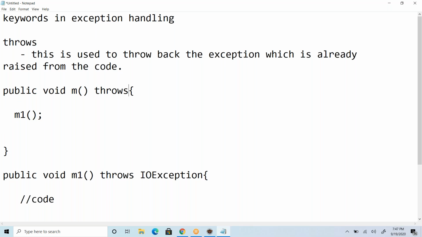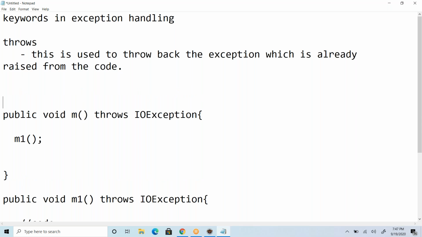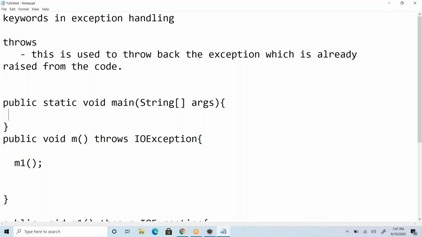Here we will use the same exception again. Then who is calling this particular method m? Suppose you have a main method, and this is calling method m1, method m, then this is responsible to handle it.